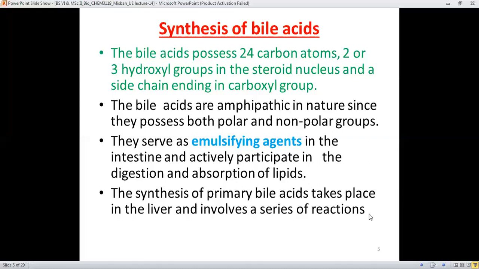The synthesis of primary bile acids takes place in the liver, and during the synthesis it involves a series of chemical reactions by which the bile acids are produced in the liver.